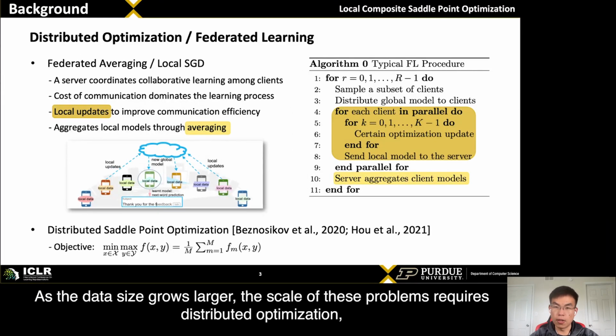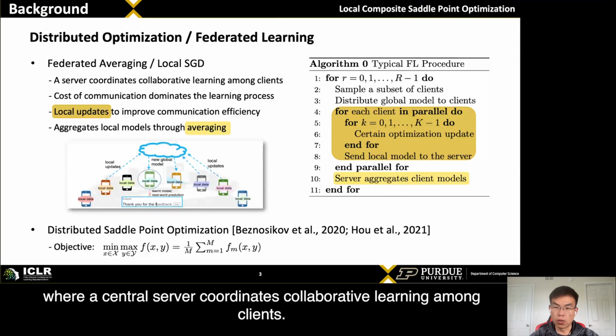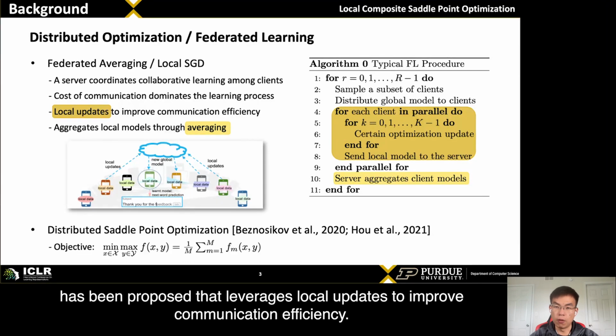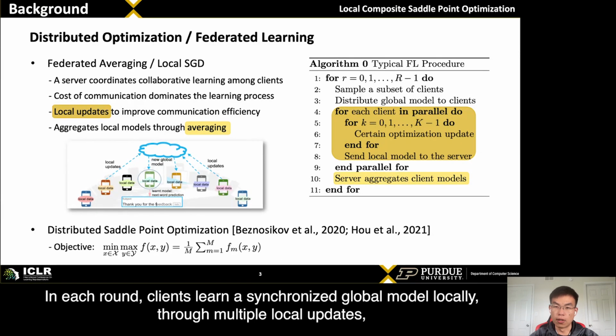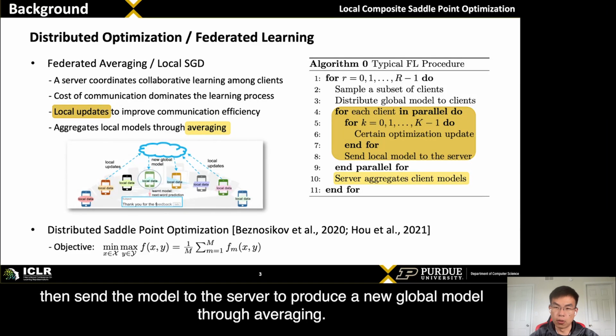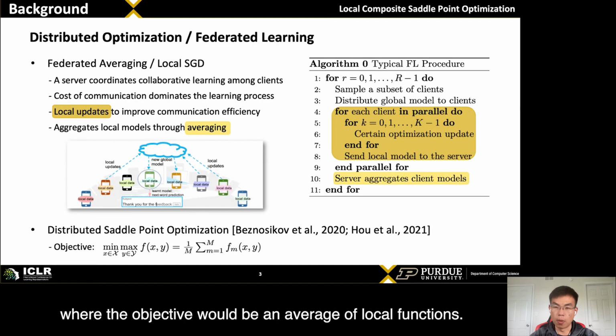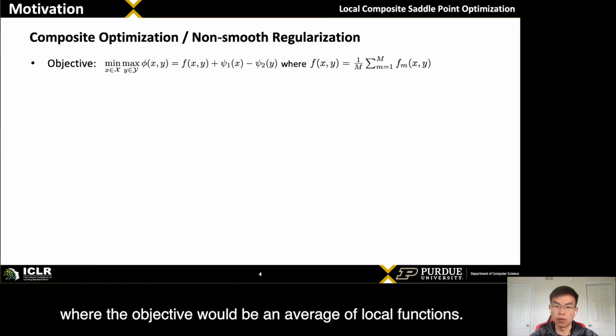As the data size grows larger, the scale of these problems requires distributed optimization, where a central server coordinates collaborative learning among clients. Federated learning, in particular federated averaging, also called local SGD, has been proposed that leverages local updates to improve communication efficiency. In each round, clients learn a synchronized global model locally through multiple local updates, then send the model to the server to produce a new global model through averaging. This mechanism has been applied to saddle point optimization, where the objective would be an average of local functions.